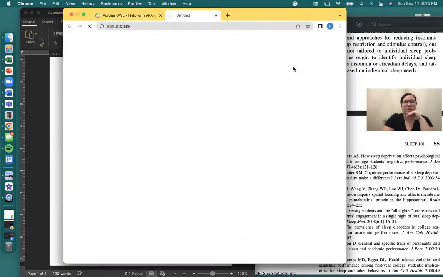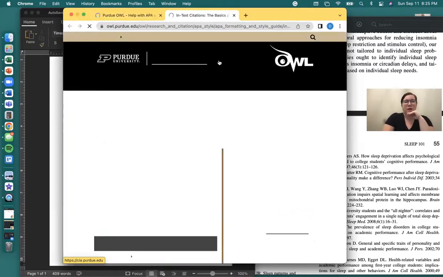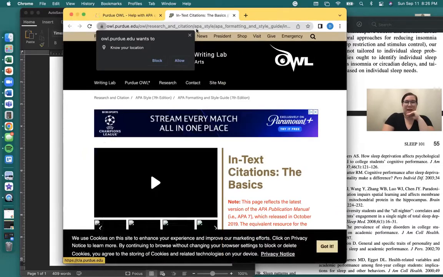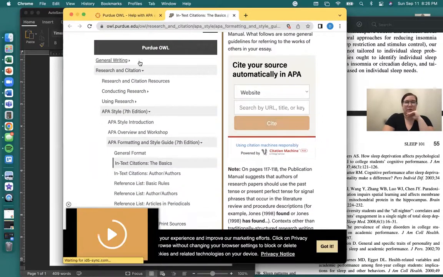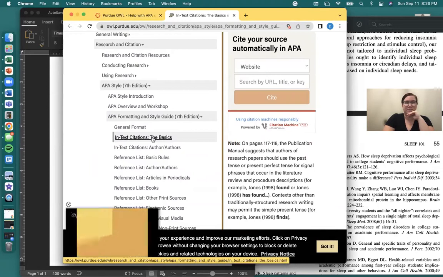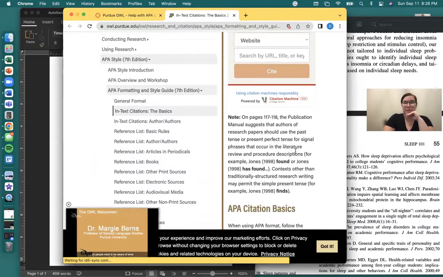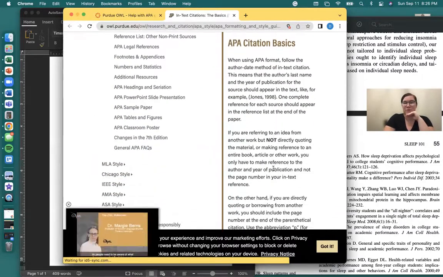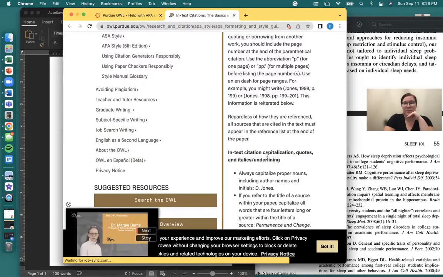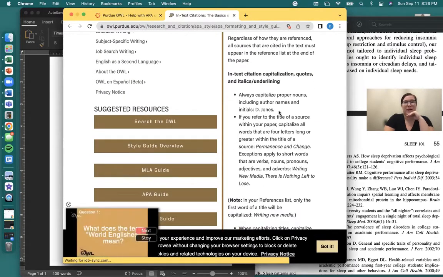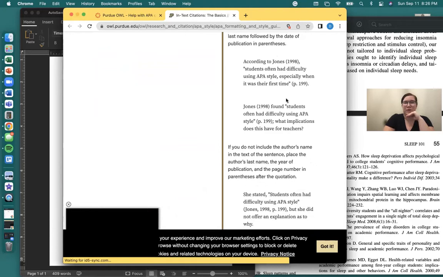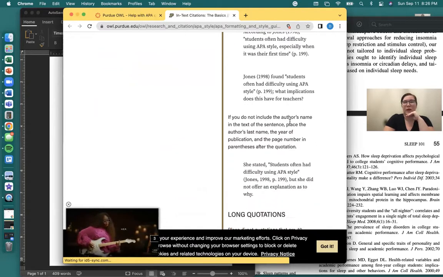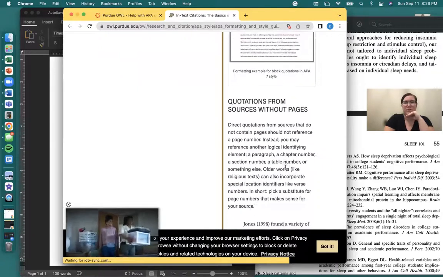So I want to pop this out because I don't like it in that little window. This is the APA style guide from Purdue. And there's a list of things. It's already linked to the in-text citation, the basics, and over here, you're going to see some examples. So it's going to tell you how to do an APA citation, how you capitalize and quote things, how to do short quotations, right? If you're doing a quote directly from somewhere, how to do long citations.